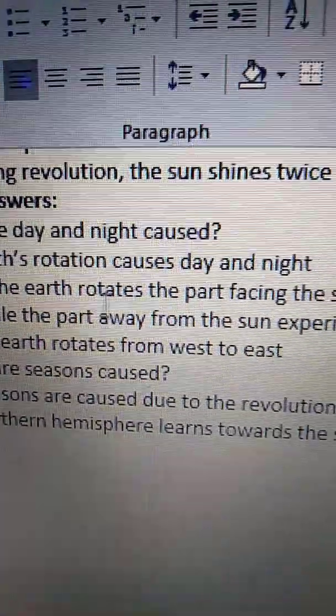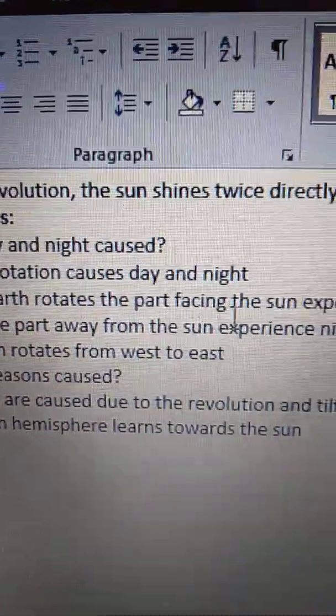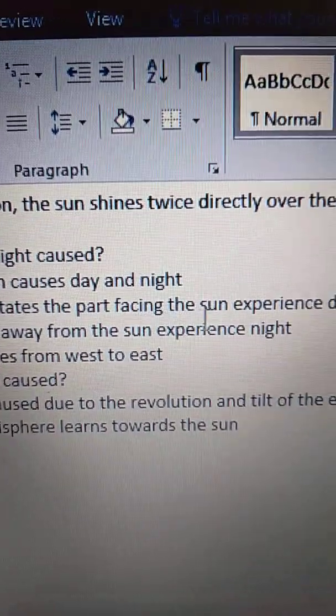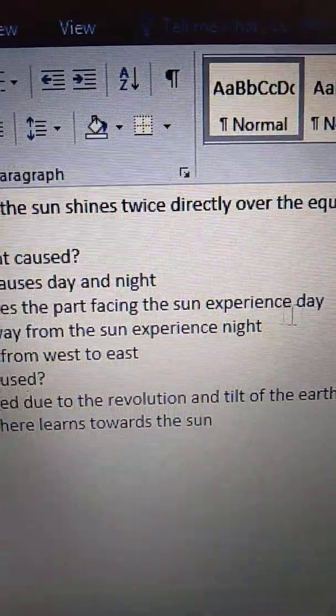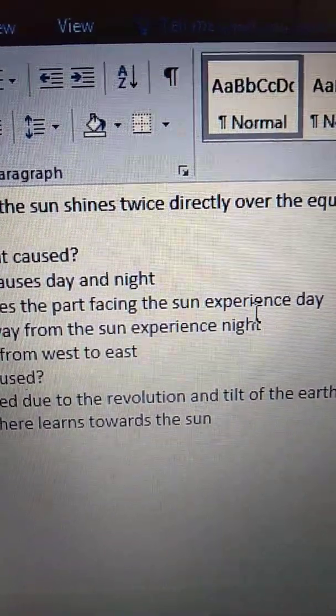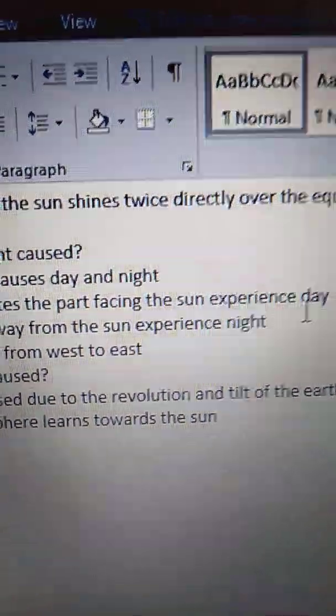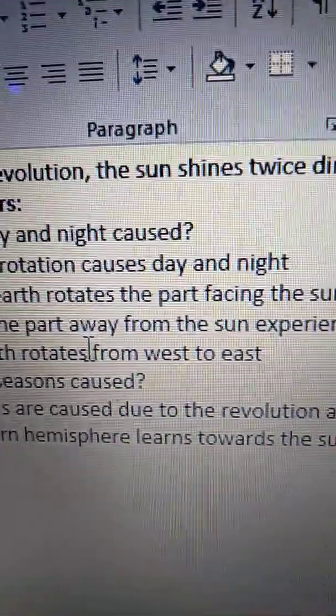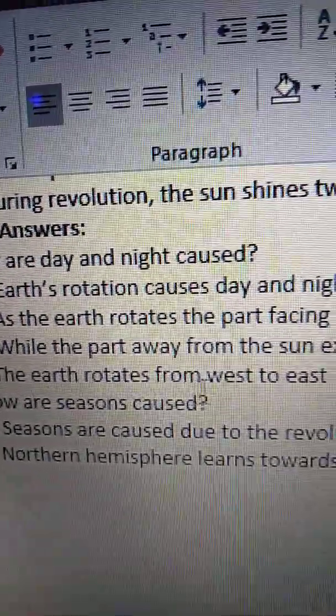As the earth rotates, the part facing the sun experiences day, while the part away from the sun experiences night. The earth rotates from west to east.